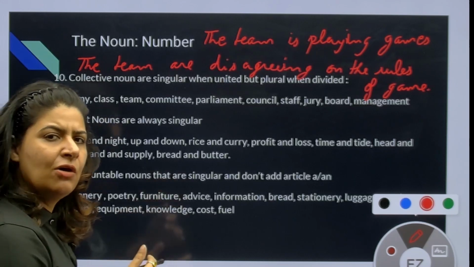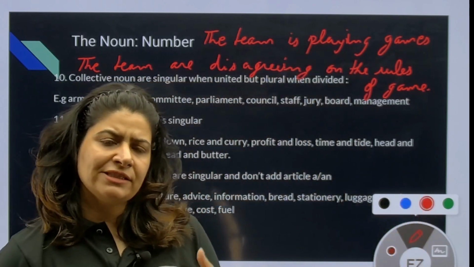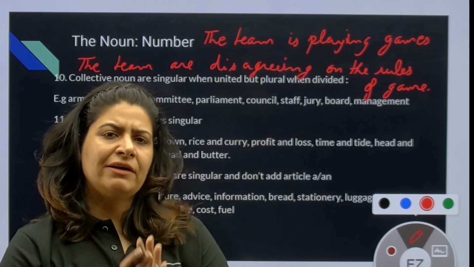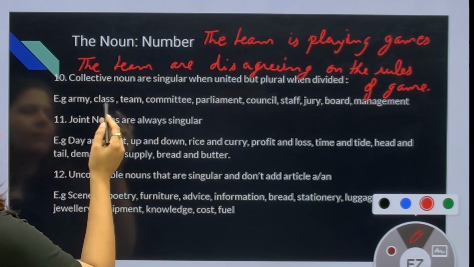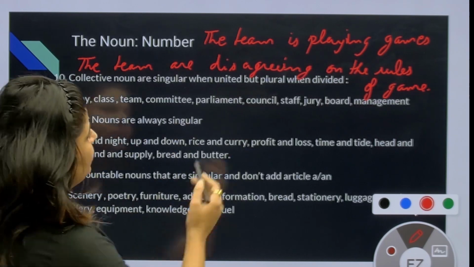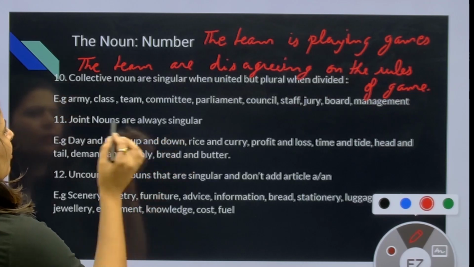So this is how we understand that a collective noun always takes singular form of verb, but if there is a split, then it will take plural form of verb. Army, class, team, committee, these are a few of my examples which will take singular form of verb and are considered singular. Joint nouns are always singular.